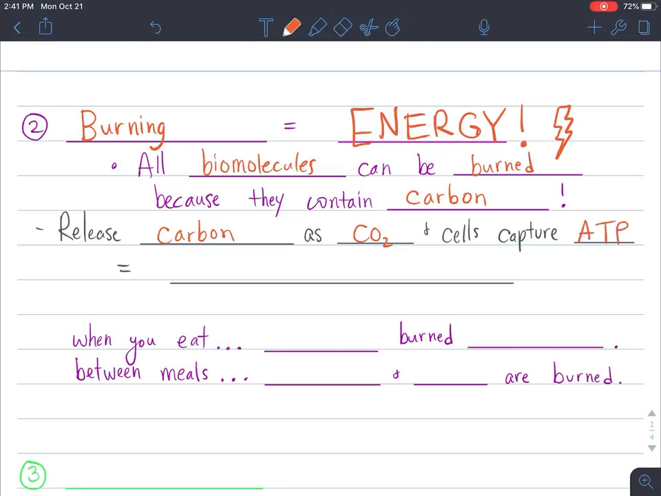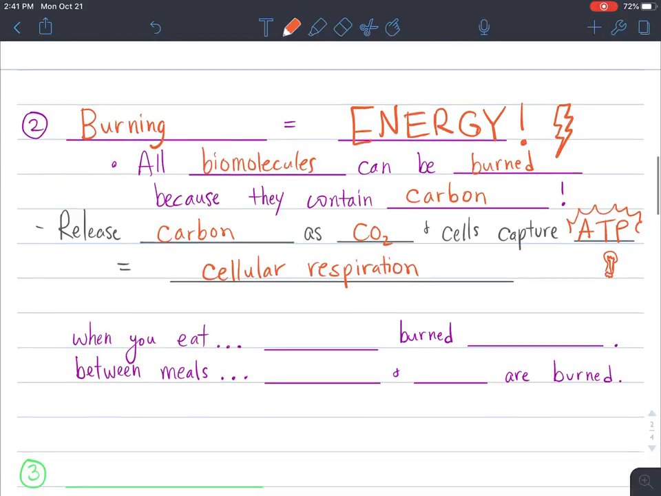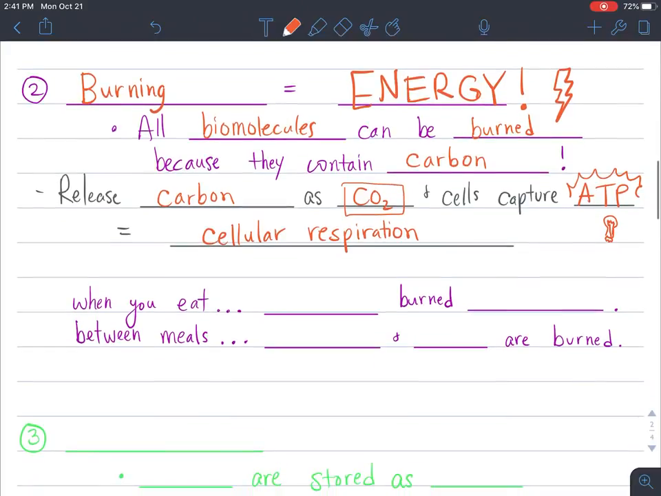Now this should turn on a little light bulb in your head, because we already learned about this in a prior unit. And remember, this is called cellular respiration. So when we eat food, that food allows our cells to go through cellular respiration to get ATP energy, and the waste product is carbon dioxide and water. All right, so that means that when you eat,